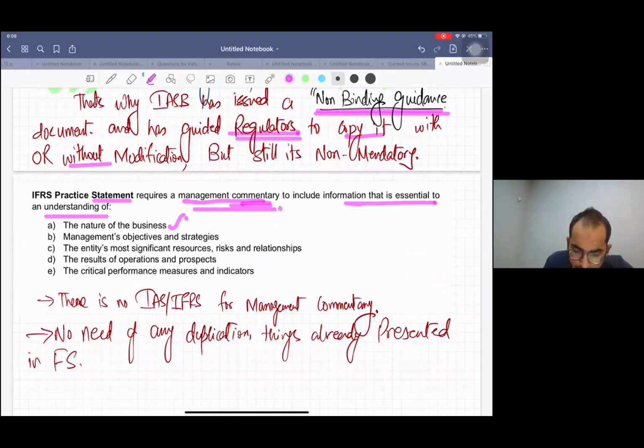Then management's objectives and strategies. Write down something about your strategies, your future prospects, the entity's significant resources, risk, and relationships. I just gave you the example of the United States and China. Then the results of operations and prospects, the critical performance KPIs. What are the major KPIs?